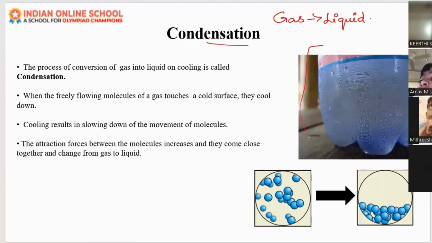Here you can see the picture of a bottle. This is the bottle that we take from the freezer, and when we keep it outside for some time, you can see small water droplets outside, right? Why is this? Is the water coming from inside or outside? How is it coming? Because when the hot temperature of outside gets in contact with the cold temperature of the bottle, it becomes water droplets. There is water vapor outside.